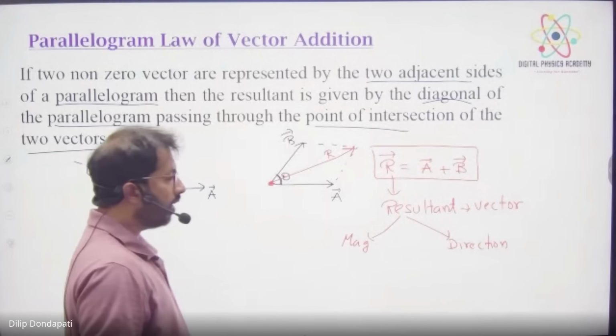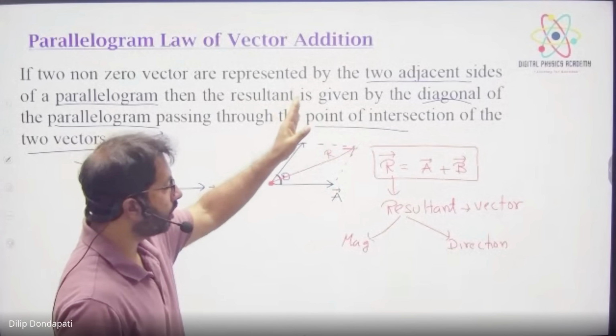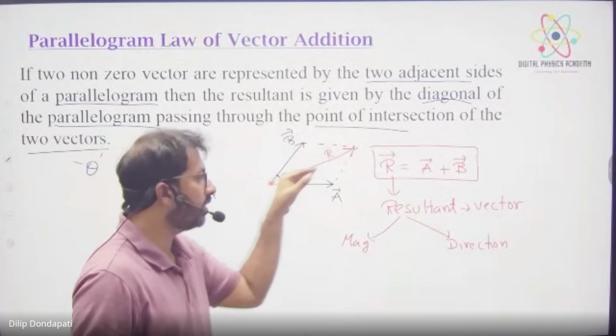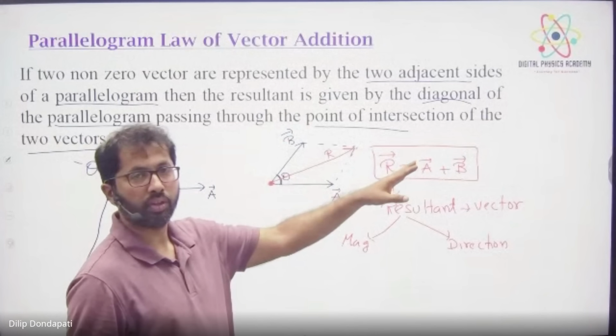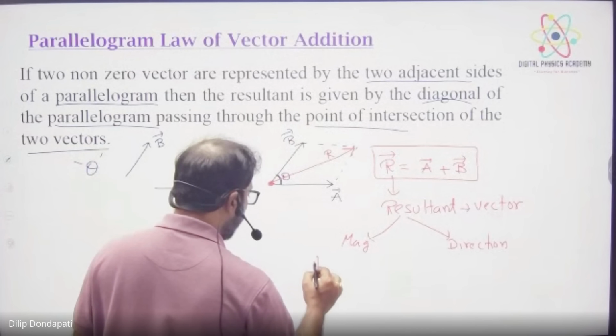Now let's see the formula, right? Suppose I am pulling with 3 newtons. The other person is pulling that object with 4 newtons. So how many newtons is the resultant on it? We have to calculate by using the formula. Magnitude we'll try to find.